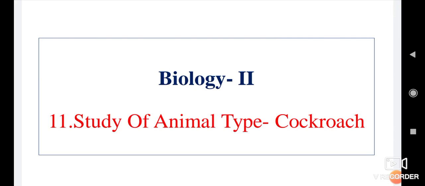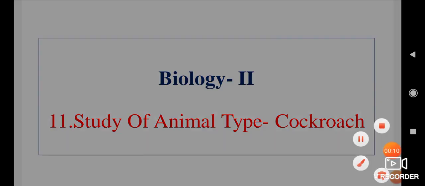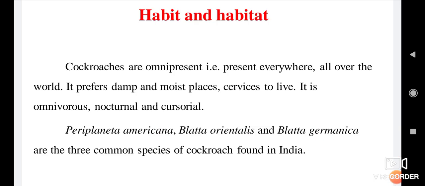Hello friends, today we have the study subject biology, part 2. The unit name is study of animal type: cockroach. Habit and habitat.